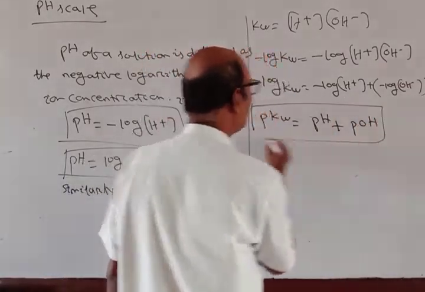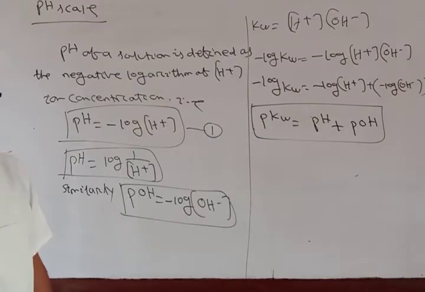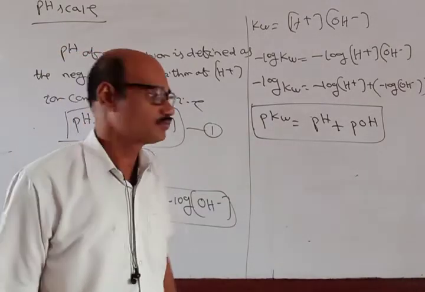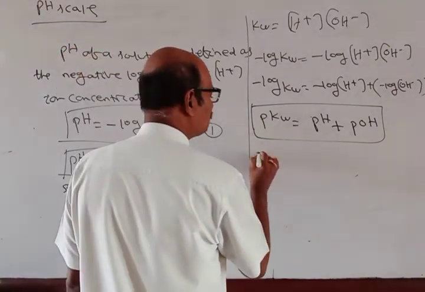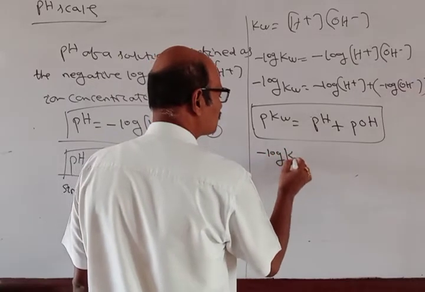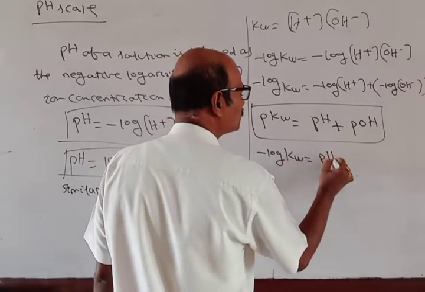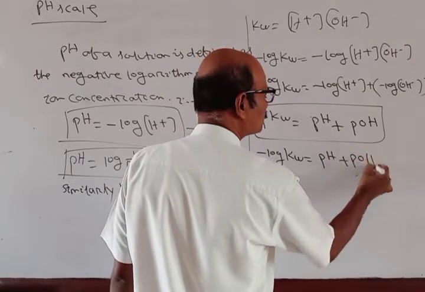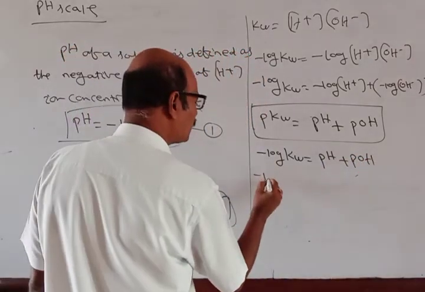So pKw is equal to pH plus pOH. Again I can write minus log Kw is equal to pH plus pOH.